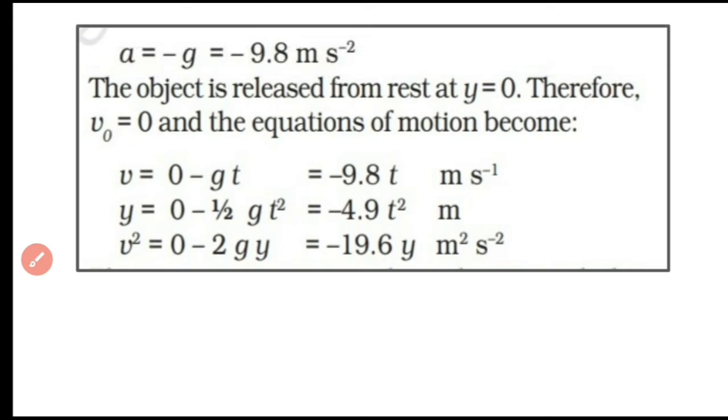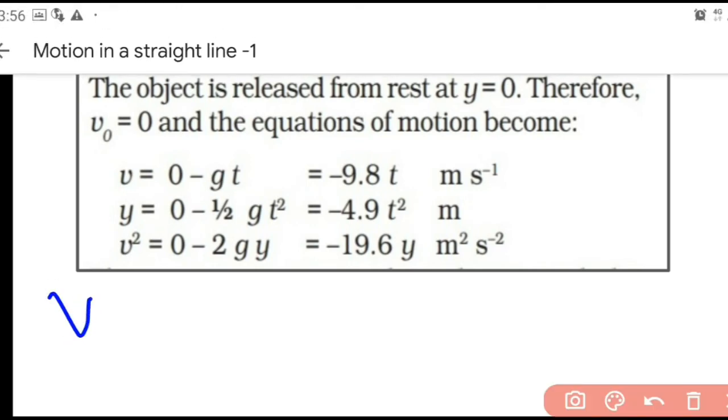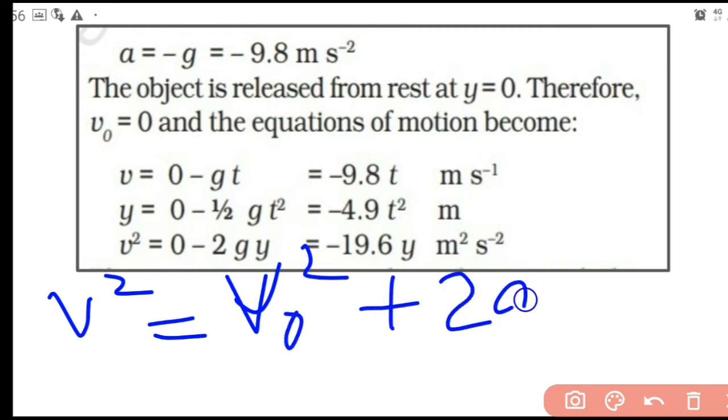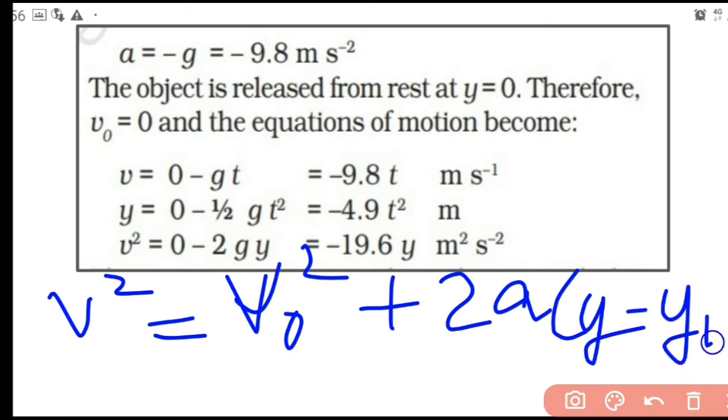Now the third equation we already know, that is v square equal to v0 square plus 2a into x minus x0, that means y minus y0. So v0 is 0, a is minus g, y0 also is 0.